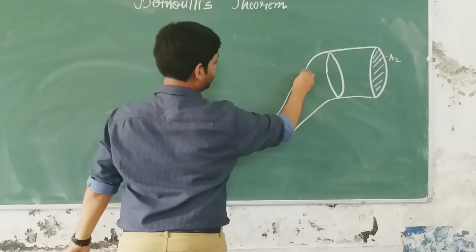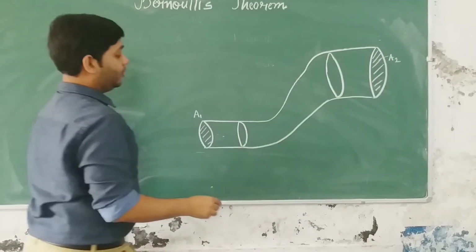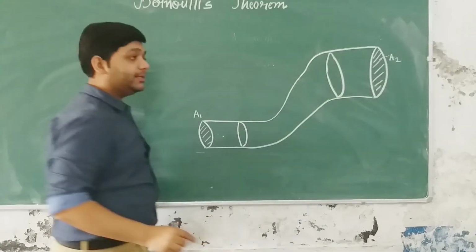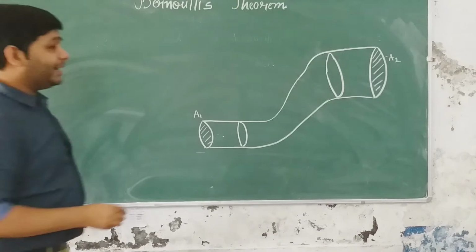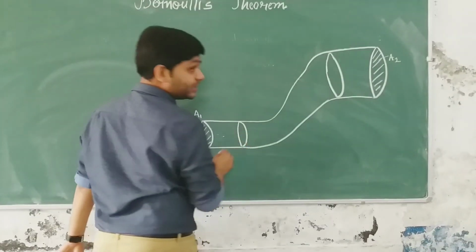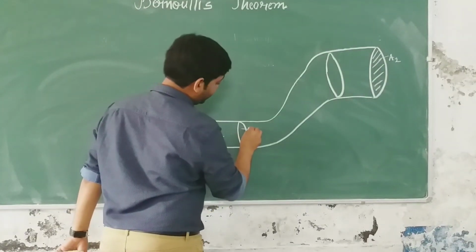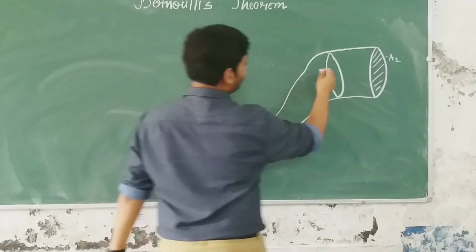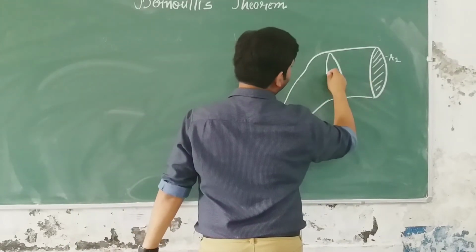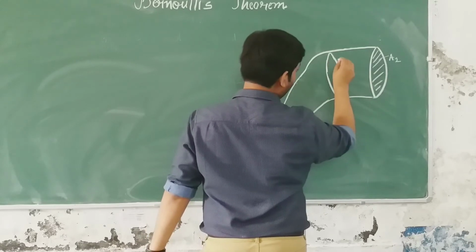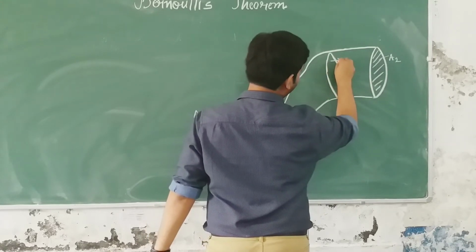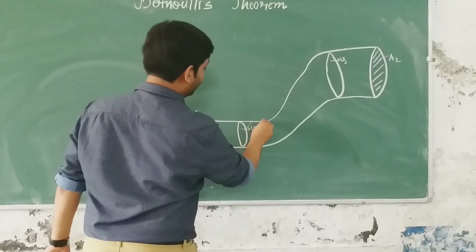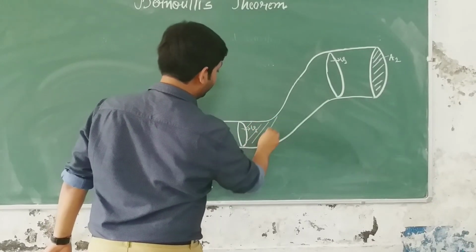This cross sectional area A1 has velocity v1, and the fluid exits the cross sectional area A2 with velocity v2.